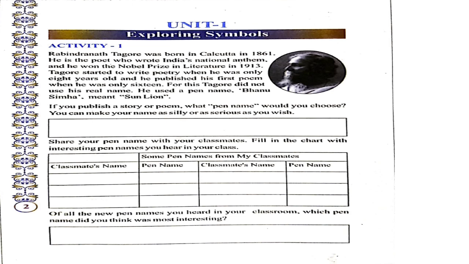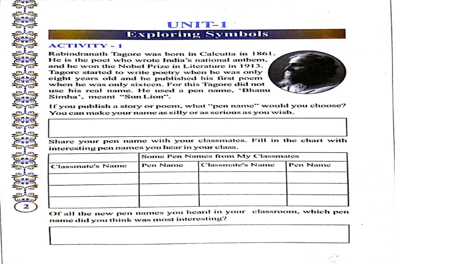So during childhood, at the age of 8, he started writing poetries, and he published his first poem when he was only 16 years. So dear students, many of you might be of his age at present. So at a very small age of 16, he had his first book published, and he started writing at the very small age of 8 years.